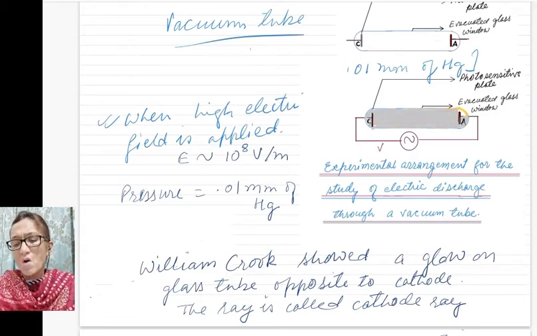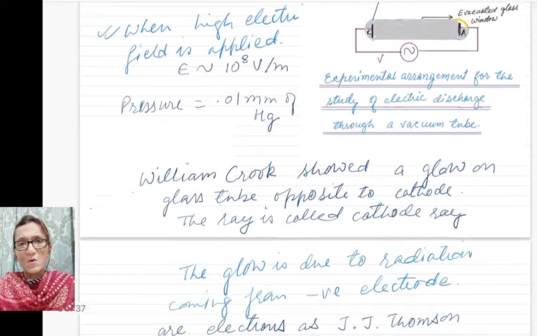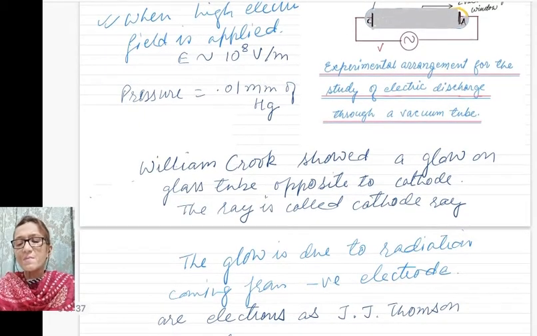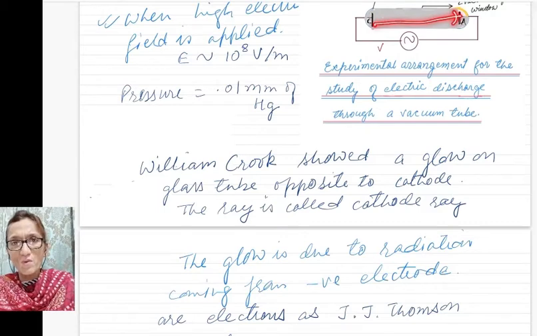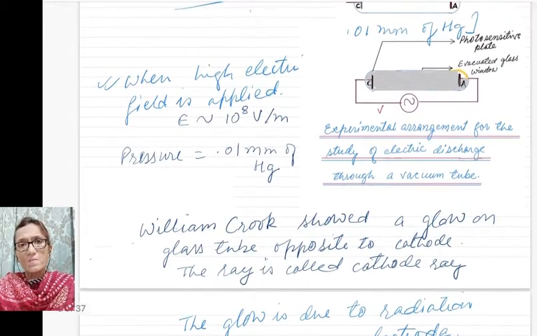radiation comes out from the cathode and it glows the wall just opposite to it. So since the radiation was coming from the cathode, he named the radiation as cathode ray. And on further investigation, J.J. Thomson found that this cathode ray is actually electrons. It is made up of electrons.